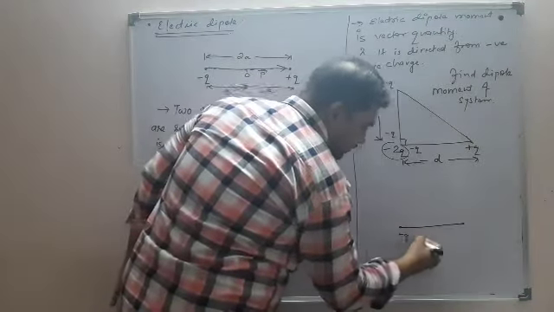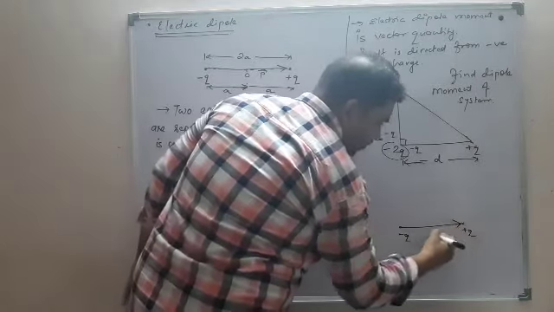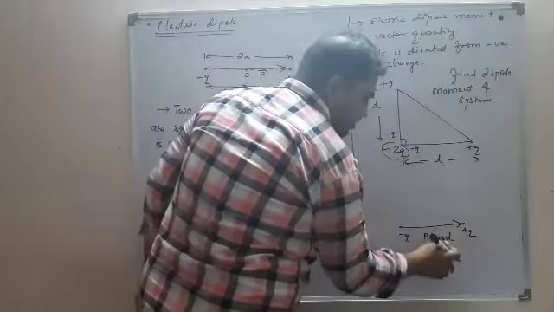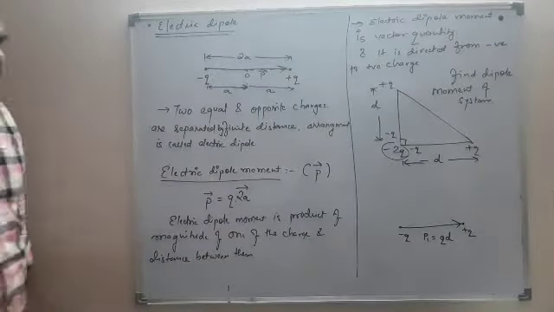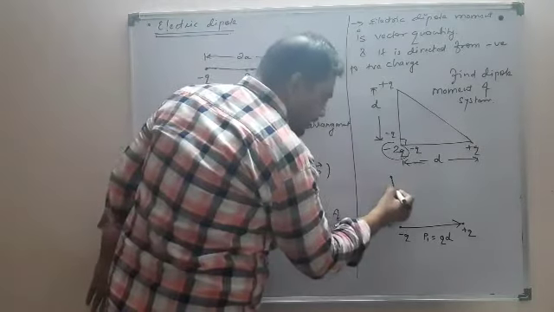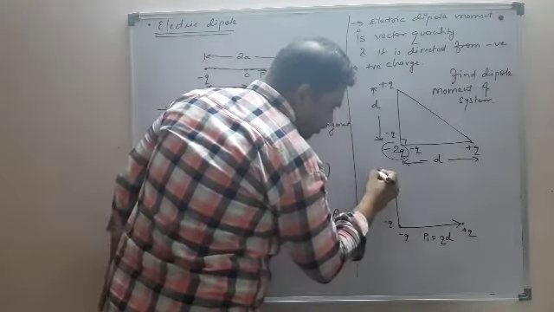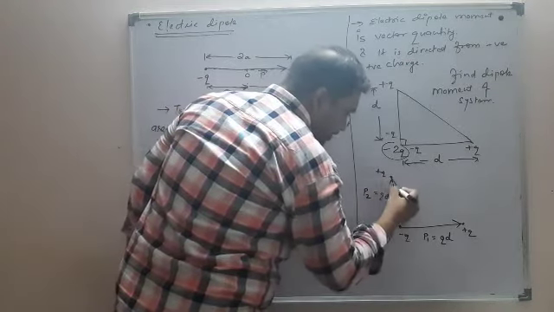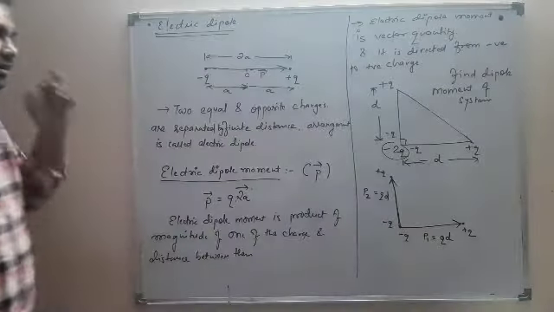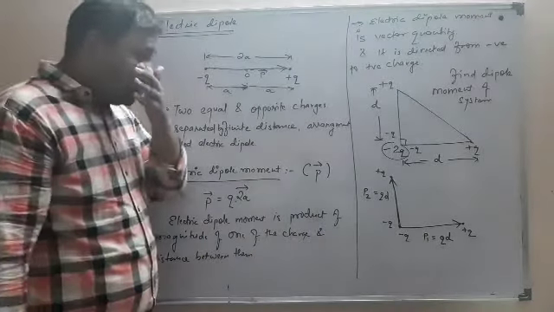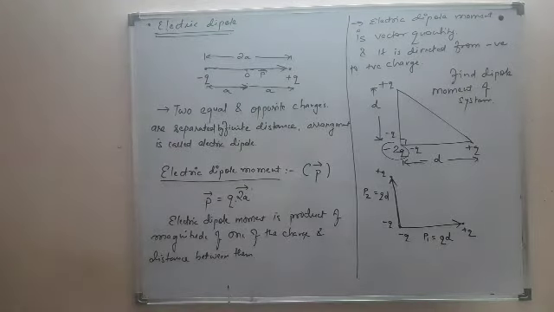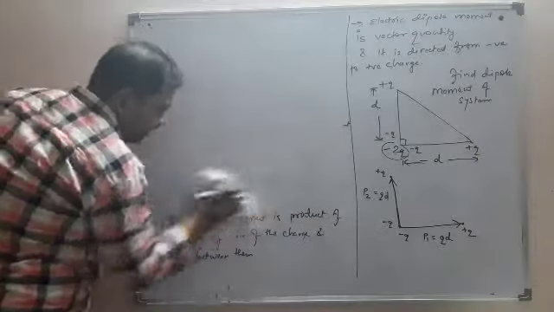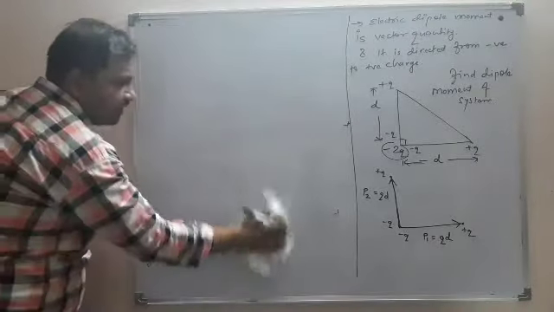One is this, from minus q to plus q, with dipole moment P1 equal to charge times the distance between them, that is QD. There is one more dipole like this, minus q and plus q, P2, which is also equal to QD, but it is directed upward. And you need to find the resultant dipole moment of the system. So how will I find the resultant dipole moment of the system?